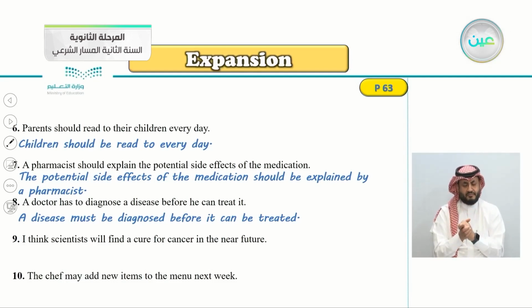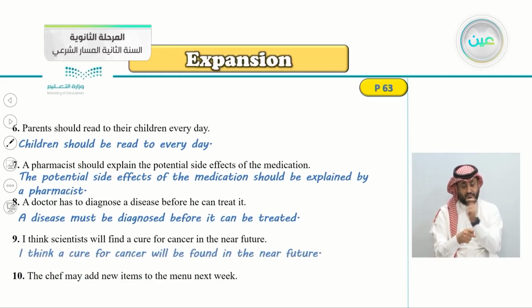Number 9, I think scientists will find a cure for cancer in the near future. So begin with the object, a cure. So I think a cure, this is the object here, but we began with I think. I think a cure for cancer will be found, because this is the auxiliary verb here, will be found in the near future.